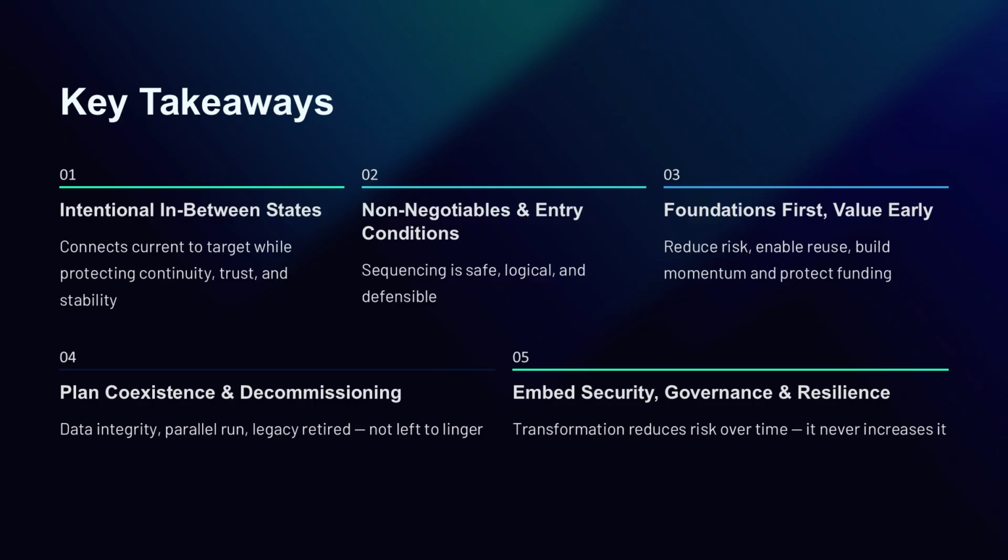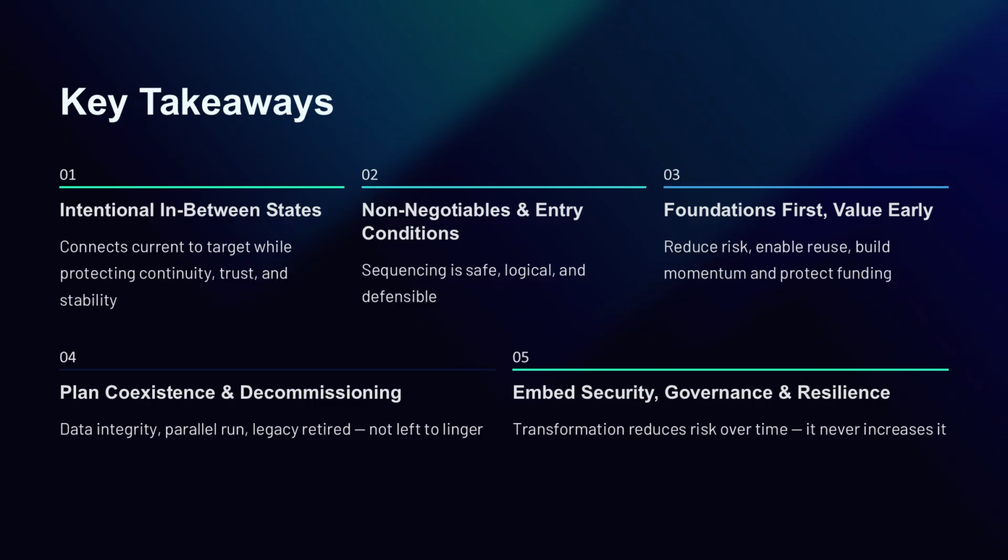Let's now discuss the key takeaways from what you learned so far, so you can design transition architecture that delivers change without disruption. Transition architecture is the step-by-step set of intentional in-between states that connects current state to target state while protecting business continuity, customer trust, and operational stability. You begin by defining non-negotiables and entry conditions, so sequencing is safe, logical, and defensible. You prioritize foundations first because they reduce risk and enable reuse.